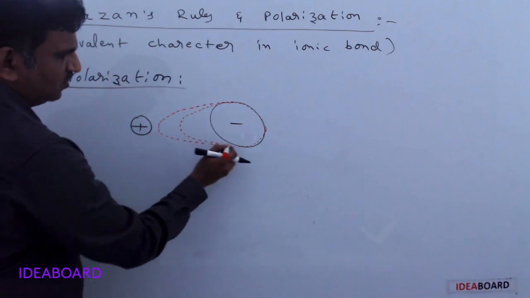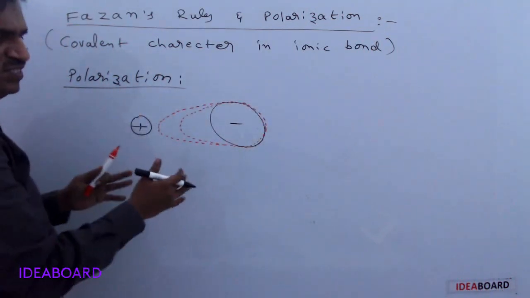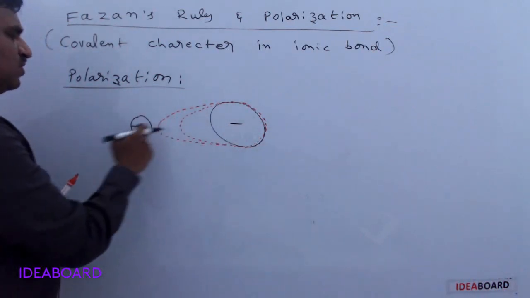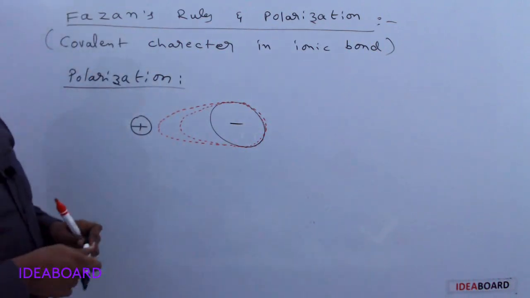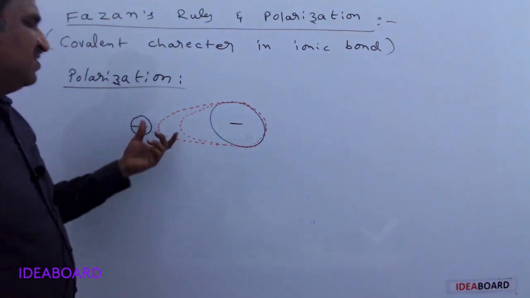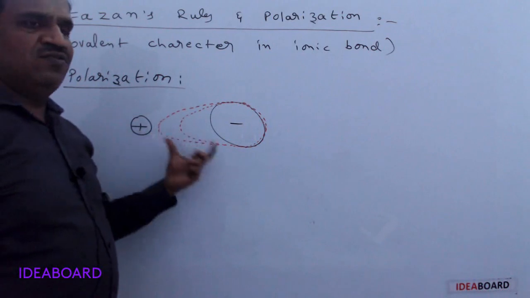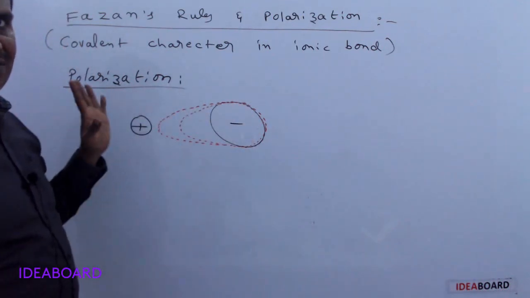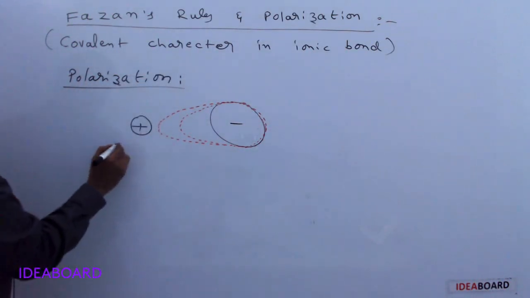Whenever there is a distortion in the electron cloud, that process, the distortion of the electron cloud of the anion towards the cation, is simply called polarization. Polarization means the distortion of the negative charge or the electron cloud of the anion towards a cation. In this there are mainly two terms.